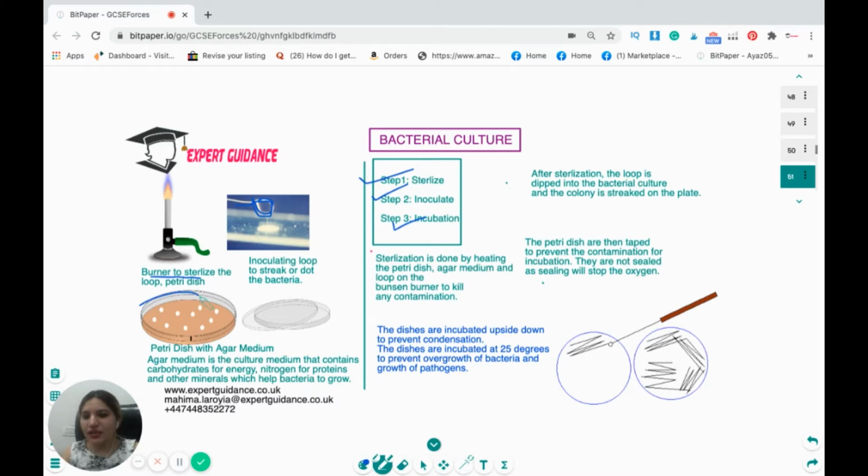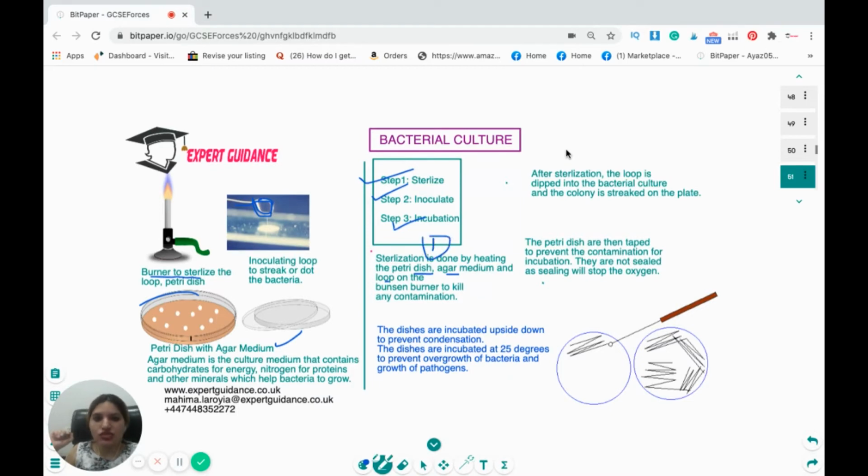The bacteria are grown in these glass plates which are petri dishes. They have a medium called the agar medium. Agar medium is a culture medium that contains carbohydrates for energy, nitrogen for proteins, and other minerals which help the bacteria to grow. Now, first we sterilize the petri dish, agar medium, and the loop on the Bunsen burner to kill any contamination. That is the first step, which is sterilize.